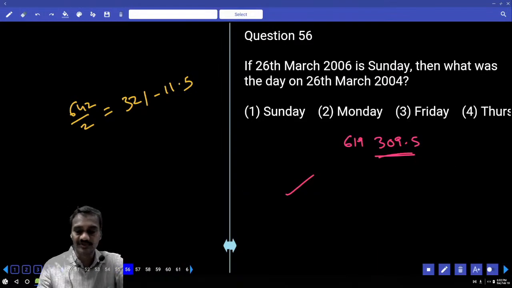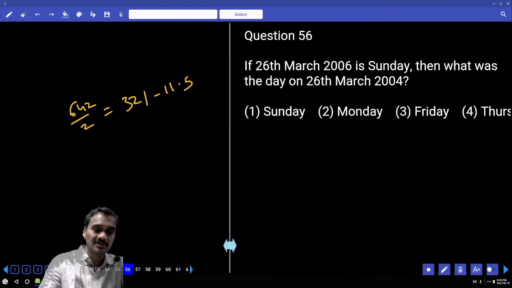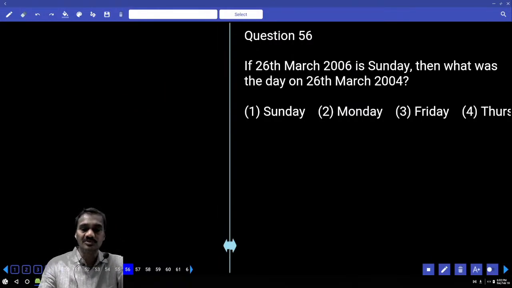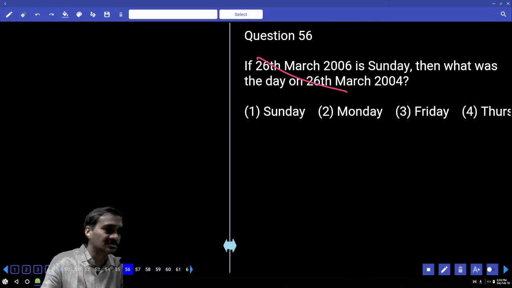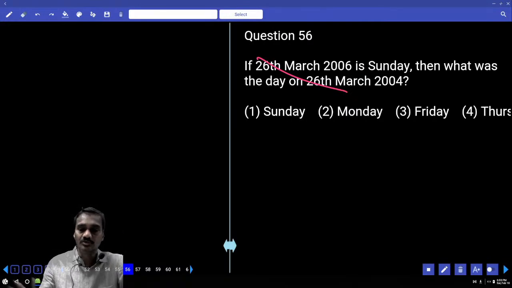Then coming to this 56. Now in this 56, 26th March. 26th March ఏమేం చెప్పండి? 26th March 2006 Sunday. Then 26th March 2004. Dates were same. Years were different. How many years were there? 2 years. Now during these 2 years, 2006 నుంచి 2004 వెనక్కి వస్తున్నాం. Then any leap year in this one? లేదా, 2004 లీప్ ఇయరే కదా.